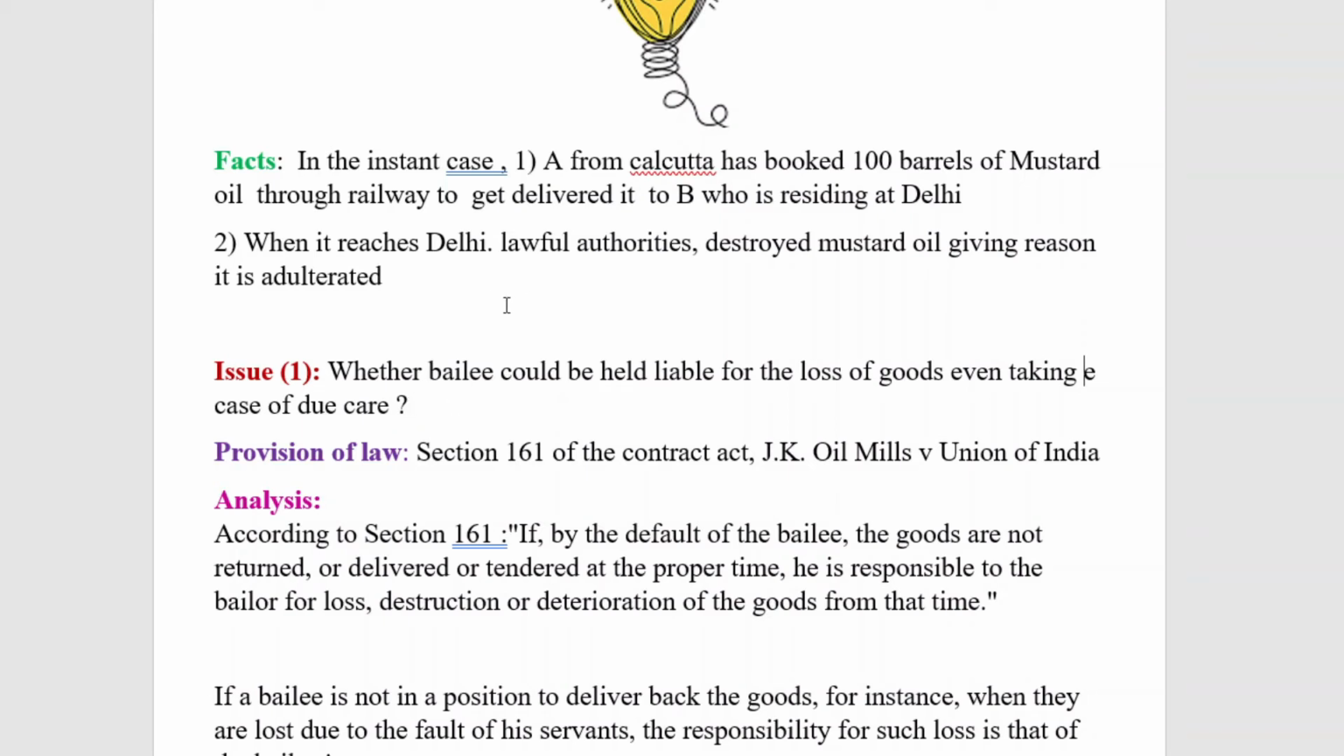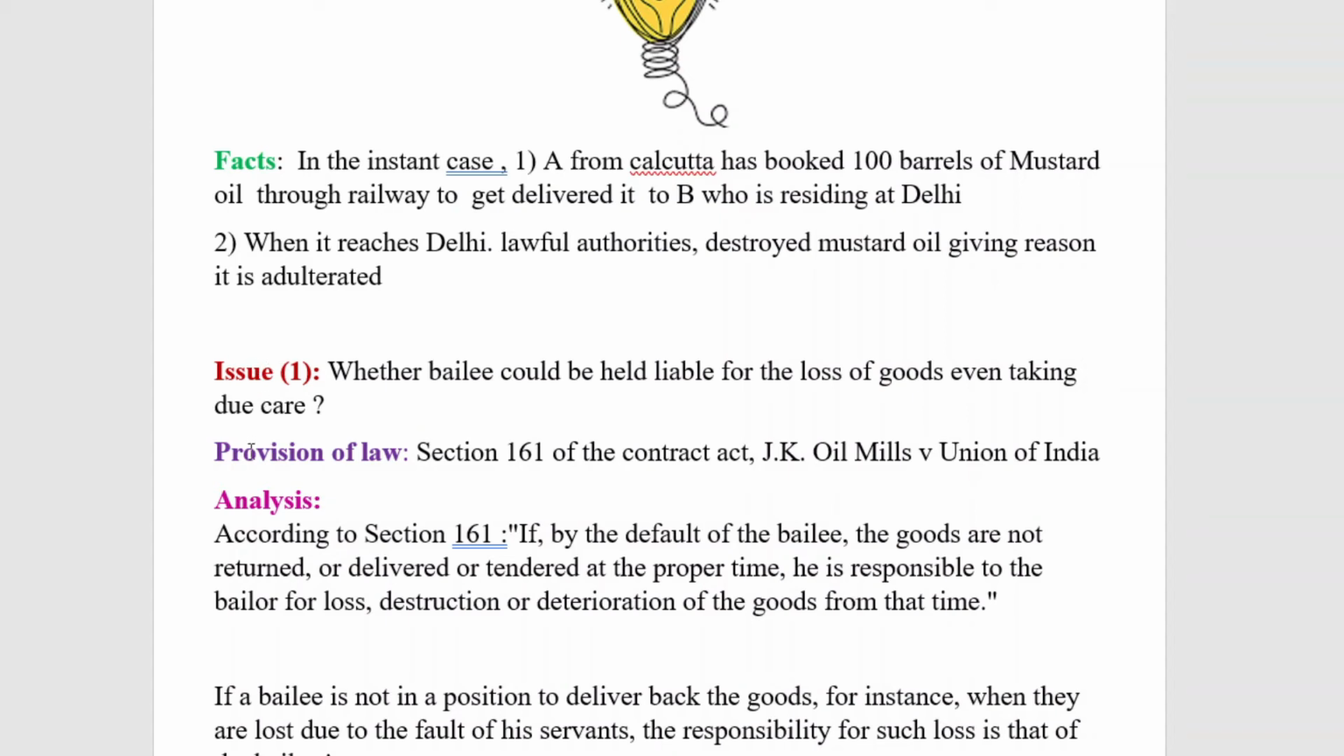So here the Bailee has got the duty to hand over the goods, deliver the goods to B, but it has been destroyed. So for the loss of the goods, whether Bailee, that is railway authorities, could be held liable for the loss of goods, even taking due care. So that is the aspect we have to see. So even taking due care. So this is the issue.